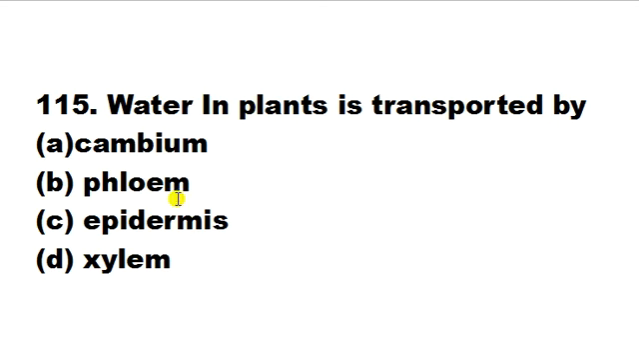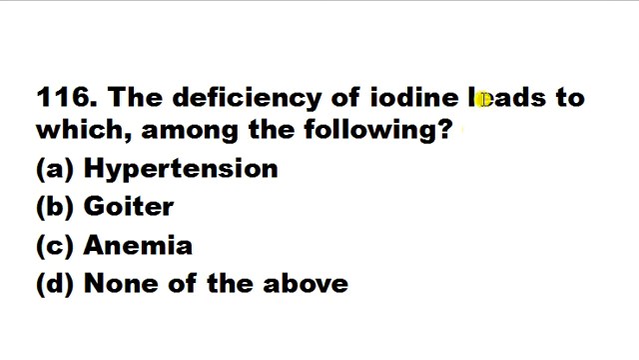Xylem is a vascular tissue of the vascular plant and it is mainly responsible for water transportation, while minerals and sugar are transported by the phloem. Phloem and xylem are the vascular tissues of vascular plants, and mainly xylem is responsible for water transportation and phloem is responsible for the minerals and sugar. The deficiency of iodine leads to which among the following? Hypertension, goiter, anemia, none of the above.